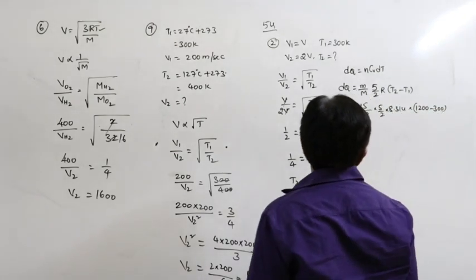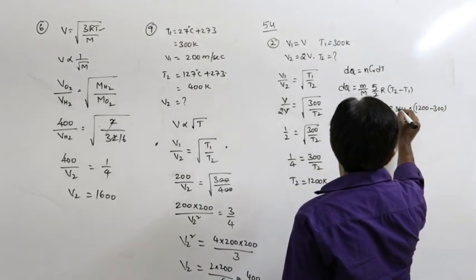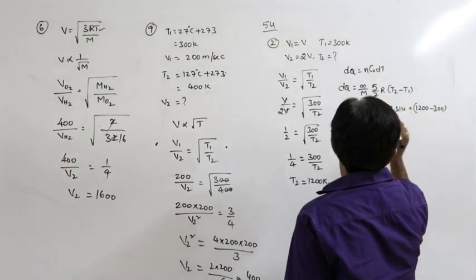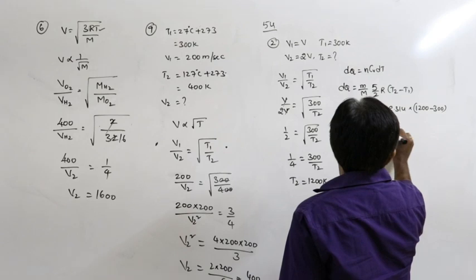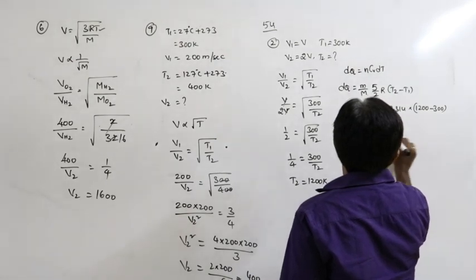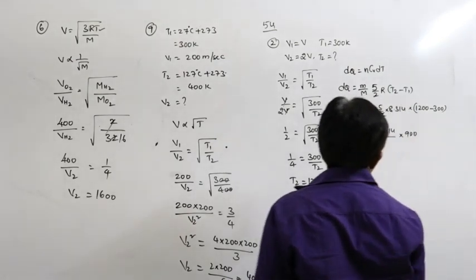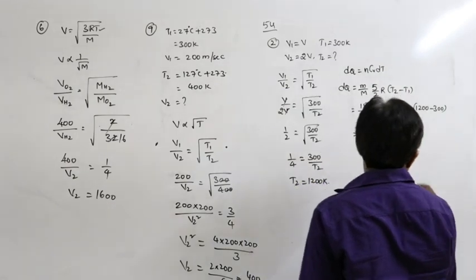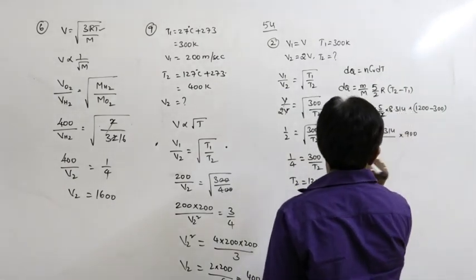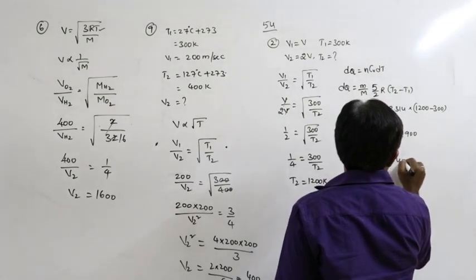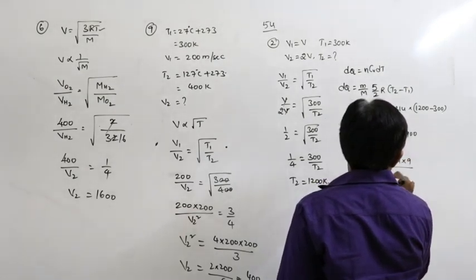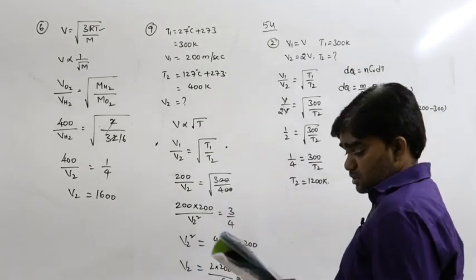So 15 into 5 is 75, into 8.314, divided by 56, into 900. So 75 into 831.4 into 9 divided by 56. So that is the possible option.